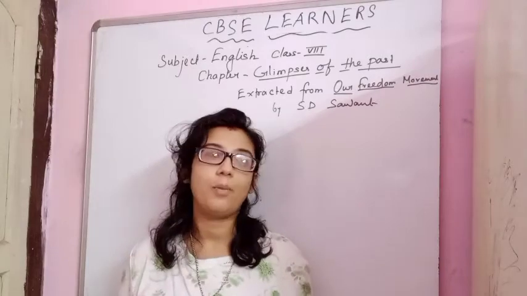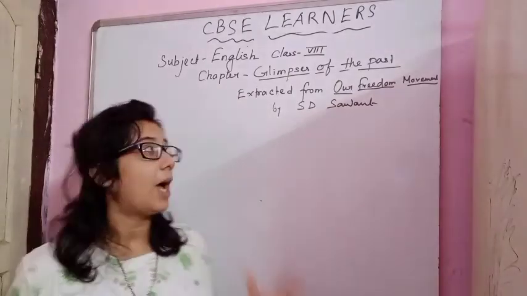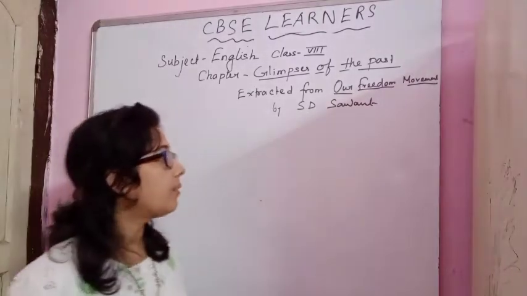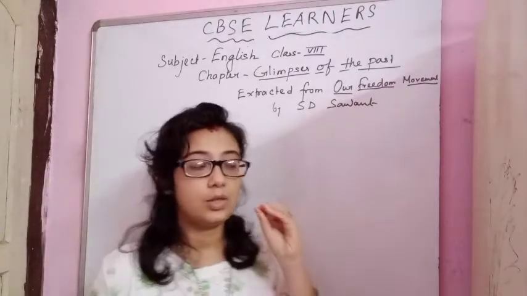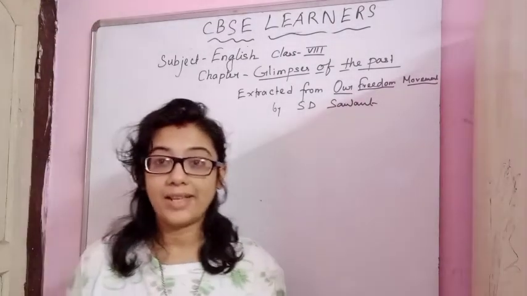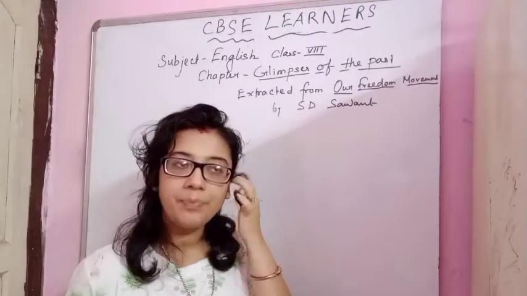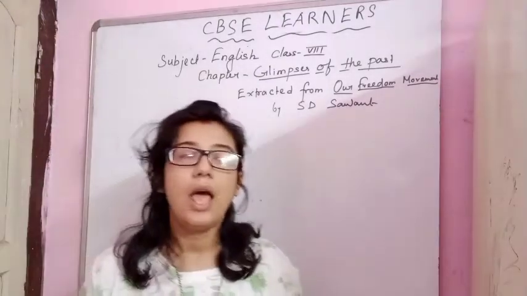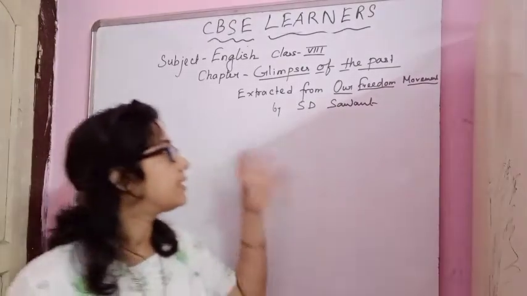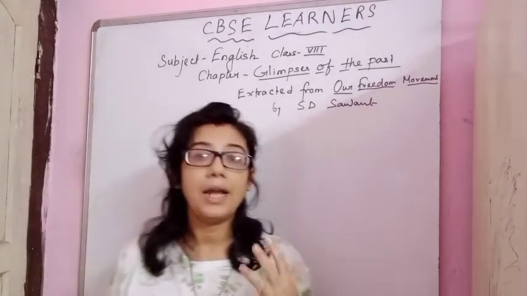So this class is for my class 8 students, and in this class I will be giving you one idea about the chapter The Glimpses of the Past, which is from your class 8 NCERT syllabus. Now, The Glimpses of the Past is one extracted portion, not the whole portion. It's one extracted piece from a book named Our Freedom Movement. It's basically written by S.T. Sawant, and there are other collaborators too, like R.K. Sawant. So this chapter will give you some idea, not the whole idea, about the past.